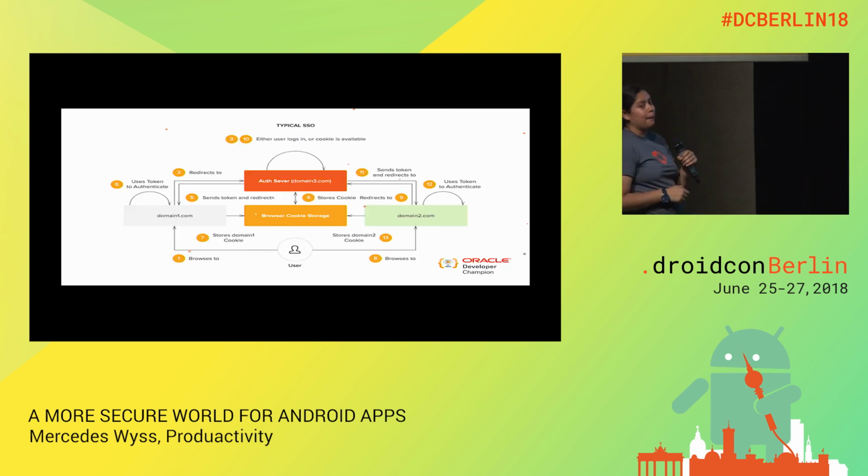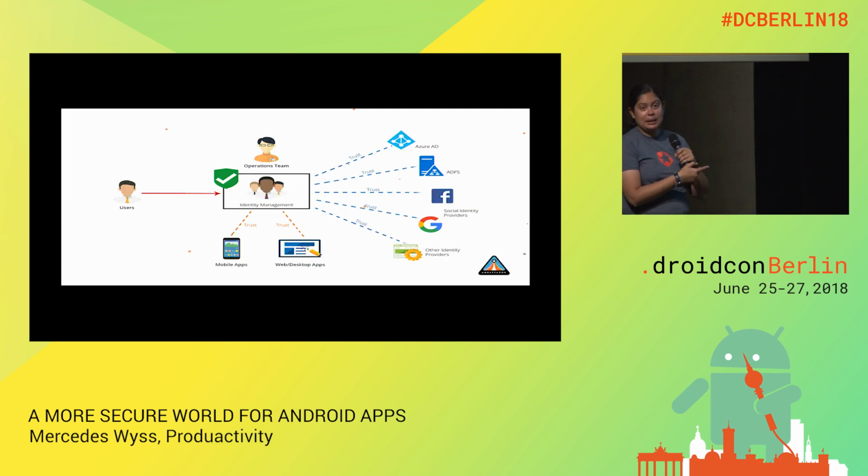So this is a more complex diagram, but with permission both domains can access the cookies of the other one to access the authentication. So this is federated identity. This is when we offer users to log in with Facebook or Gmail, which are the most common ones.